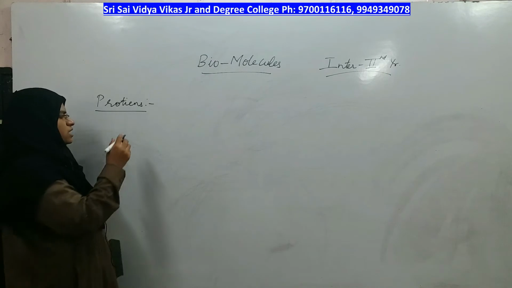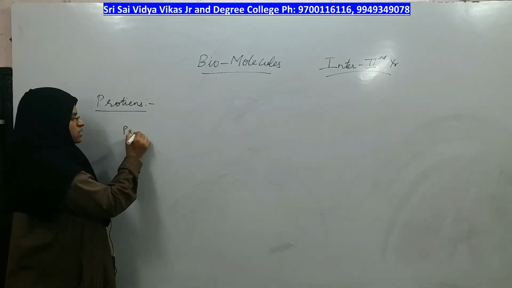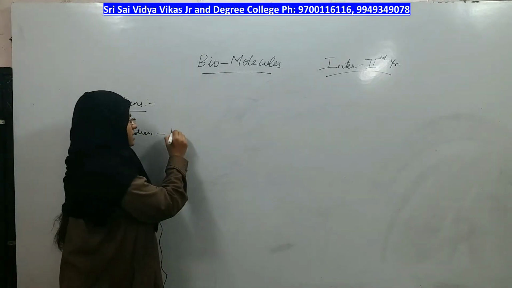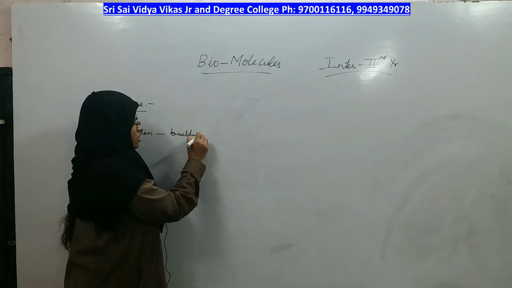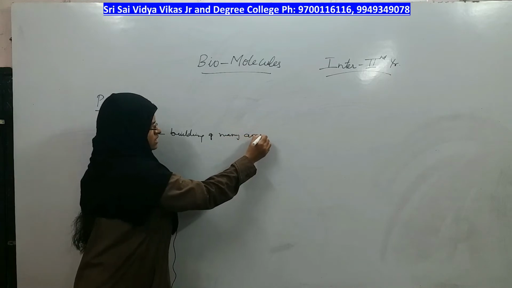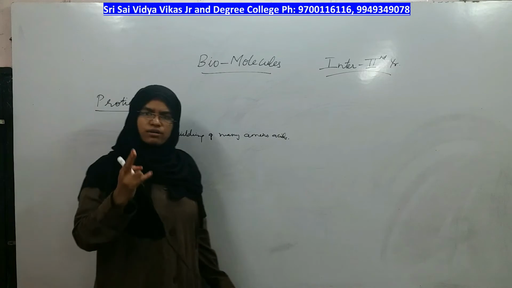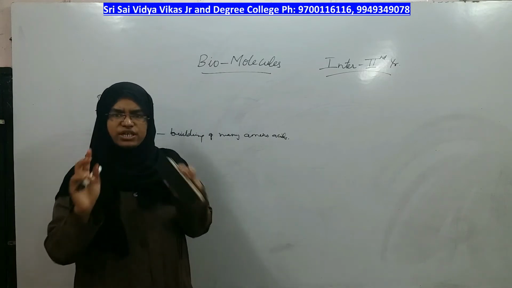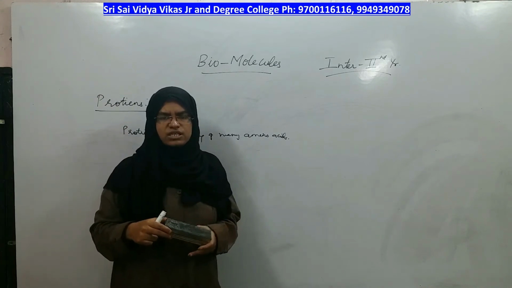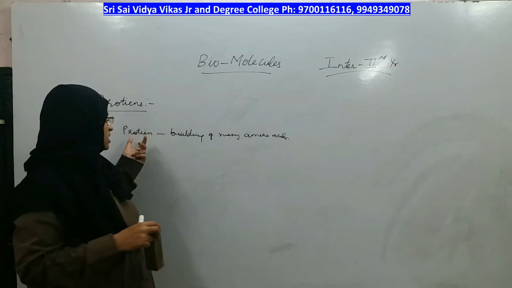Protein is a biomolecule which is formed by the building up of many amino acids. When two or more amino acids are joined together, you will get a long chain of amino acids which has different configurations based on the type of protein.